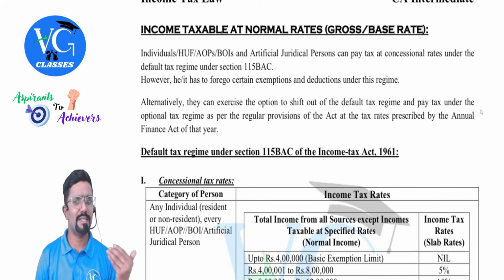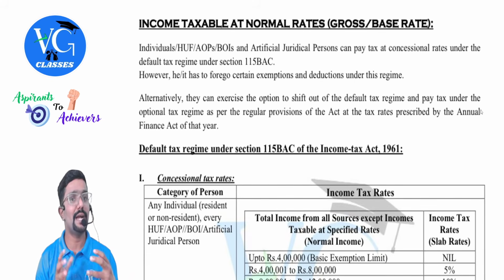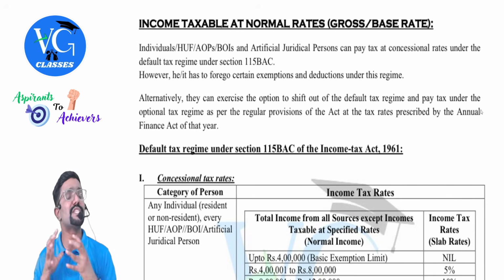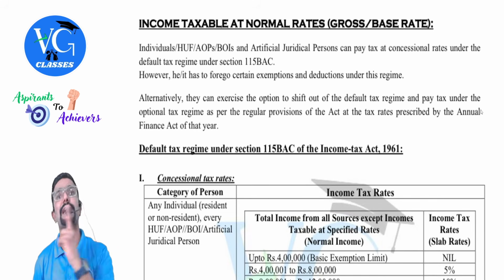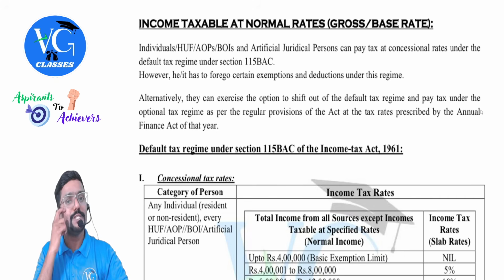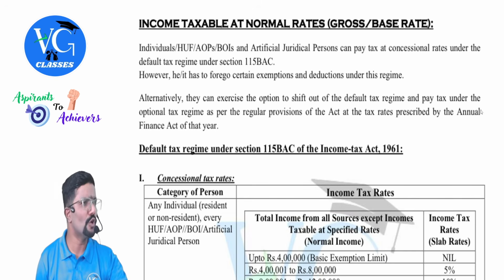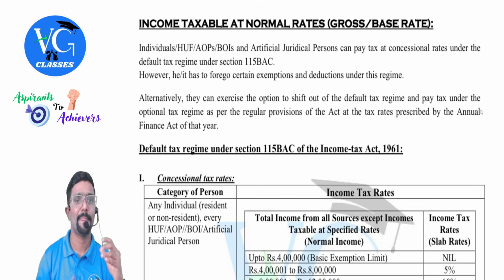Income taxable at normal rates, which we also call gross rate or base rate by alternate names. Individuals, HUF, AOP, BOI, and artificial juridical person can pay tax at concessional rates because the rates are kept lower under the default tax regime as per section 115BAC of the Income Tax Act, 1961. The section is given not in the Finance Act, but in the Income Tax Act. However, they have to forego certain exemptions and deductions. So if you are paying tax as per the default scheme, then you have to forego a few exemptions and deductions.